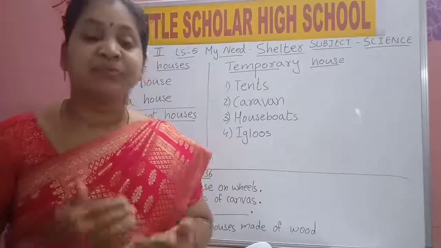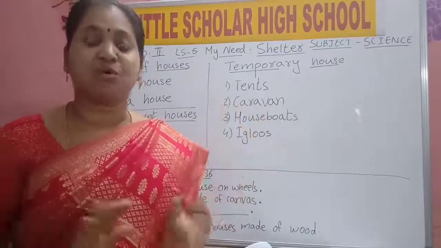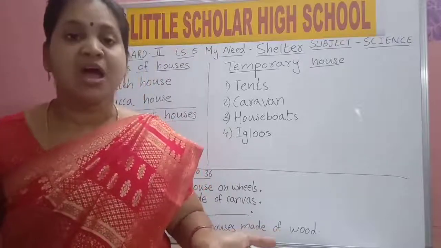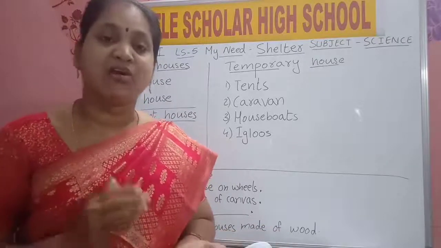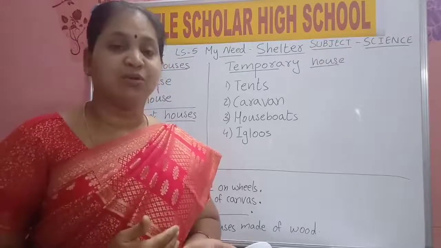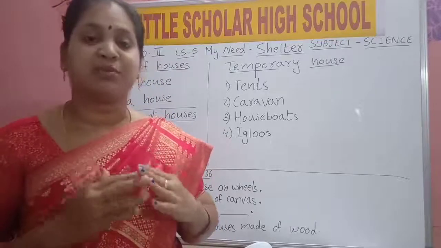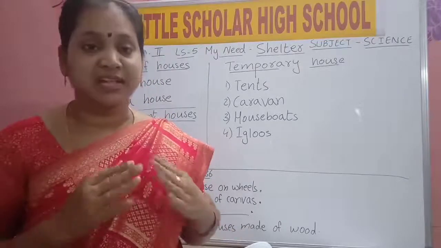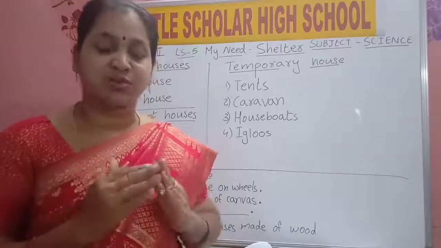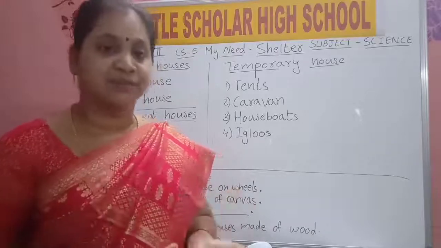So what they will do, they will take that snow and they will build their house. That is known as igloo. A house made of ice or snow is known as igloo. Because in those areas only snowfall will be there, we won't get any other material. They will construct their houses with ice blocks only. Igloos are houses made of snow or ice blocks.